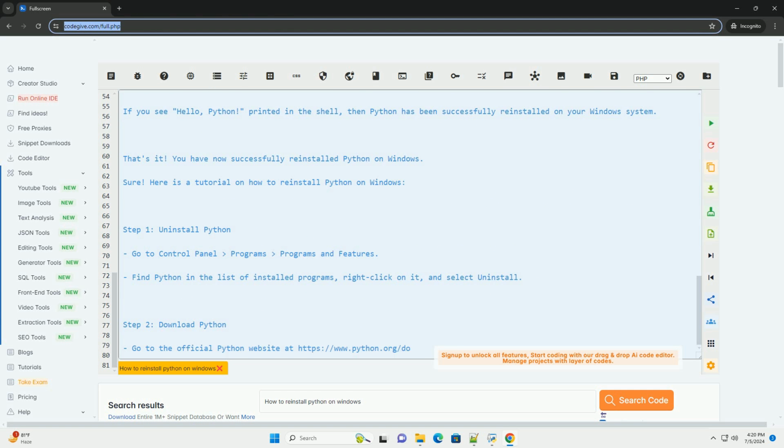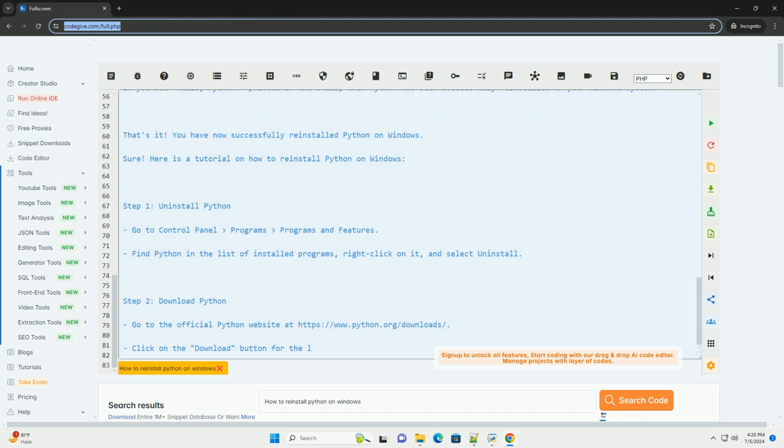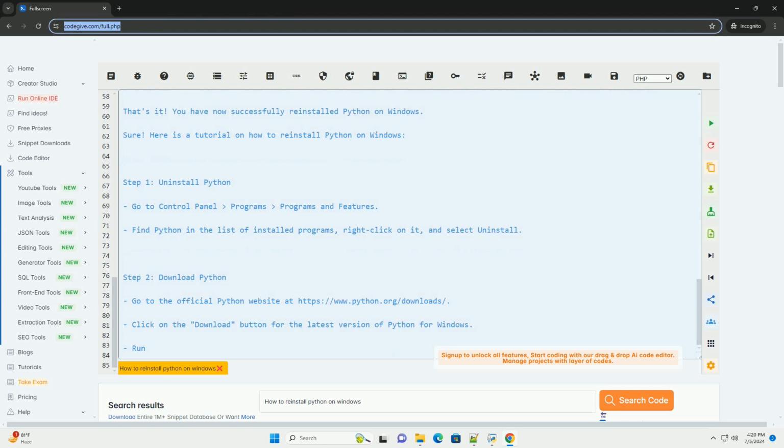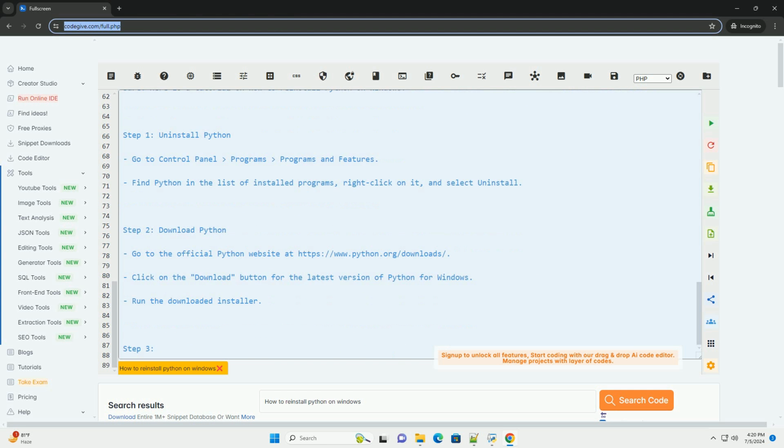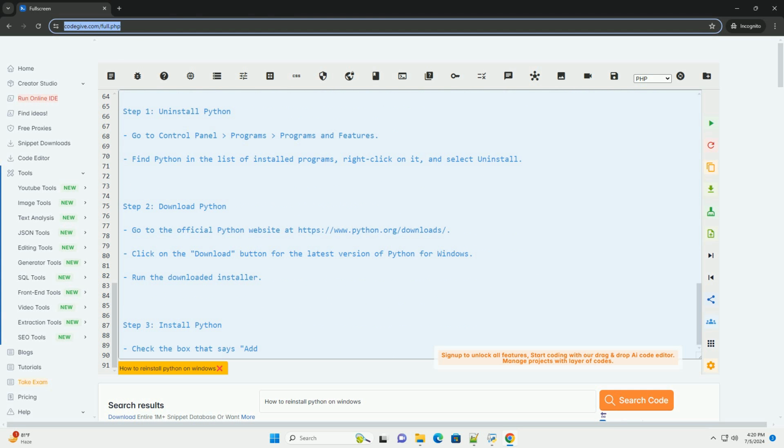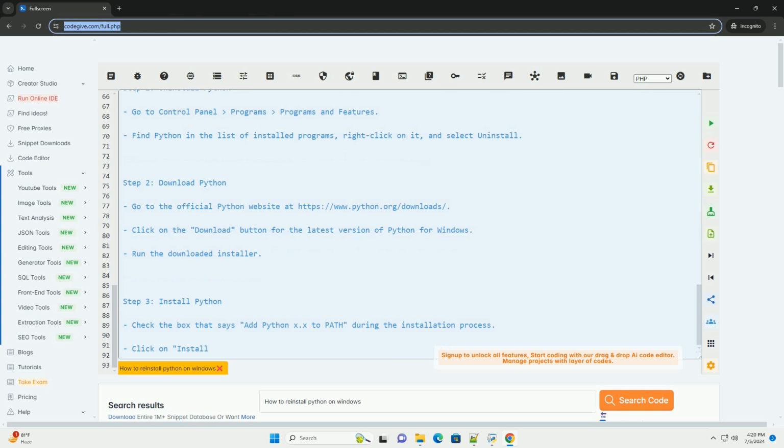Step 3. Install Python. Check the box that says Add Python x.x to PATH during the installation process. Click on Install Now to start the installation. Wait for the installation to complete.